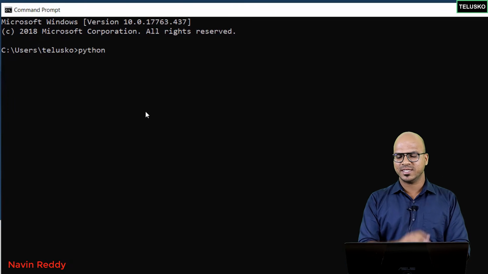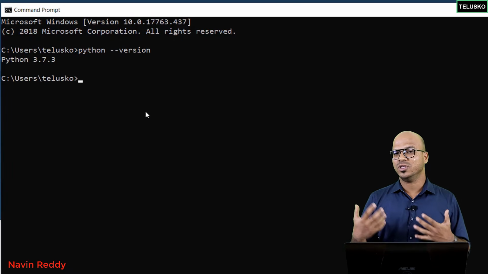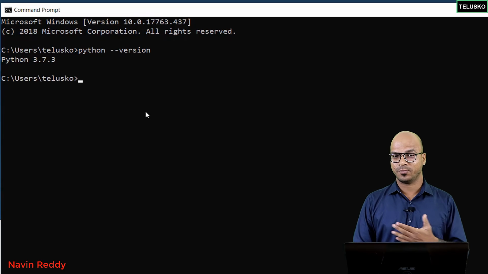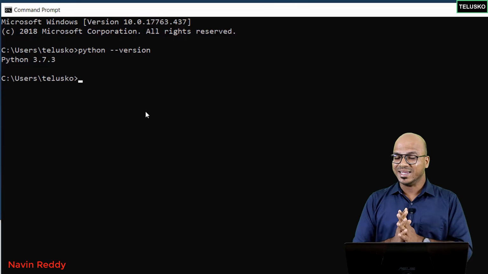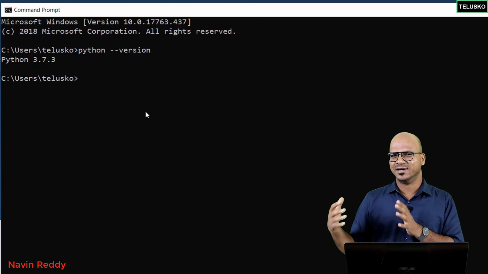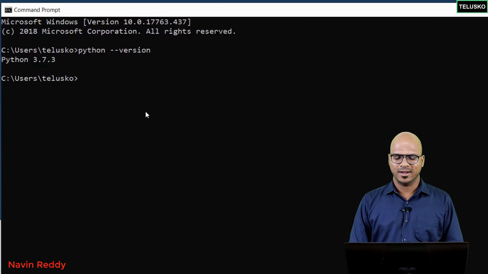So the way you can do that is by saying python --version. Now it will give you the version of Python which you have, which is 3.7.3. The next thing you need is pip. Now pip is an installer manager for Python. So when you install Python, you will get pip as well.